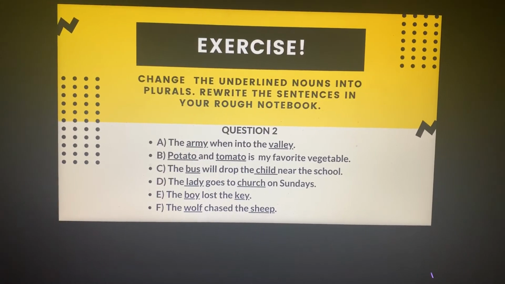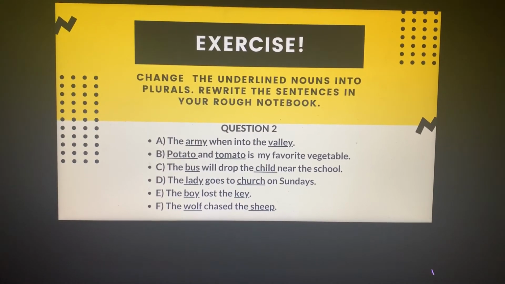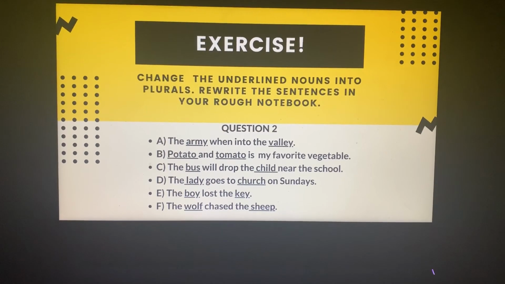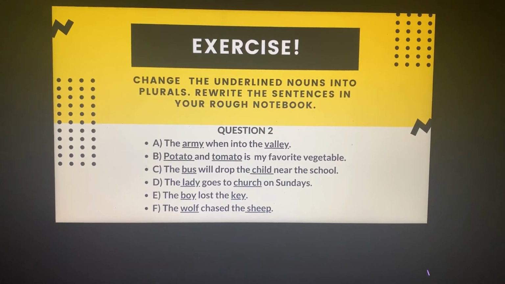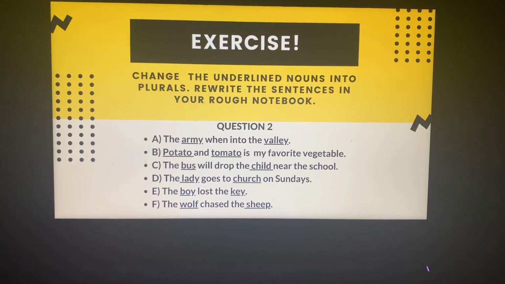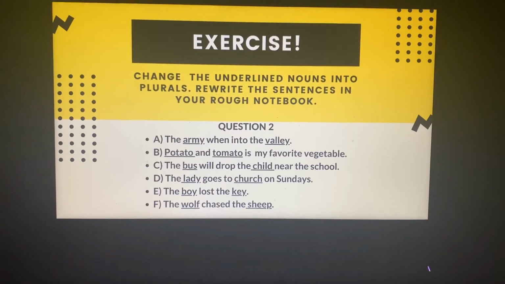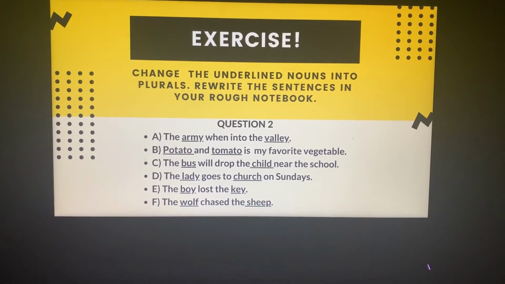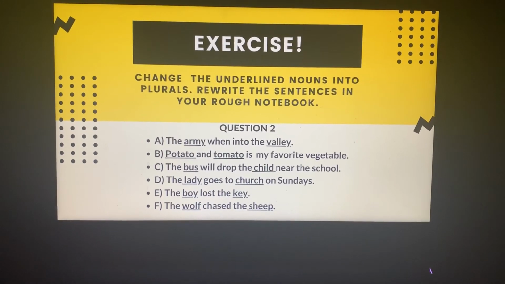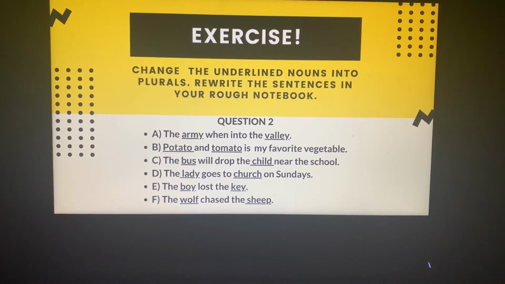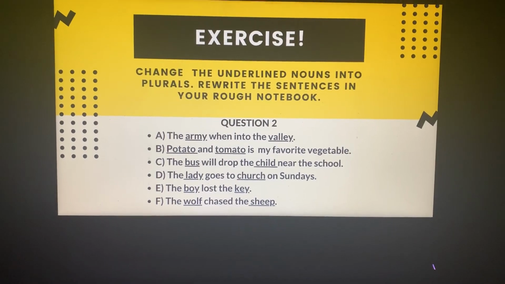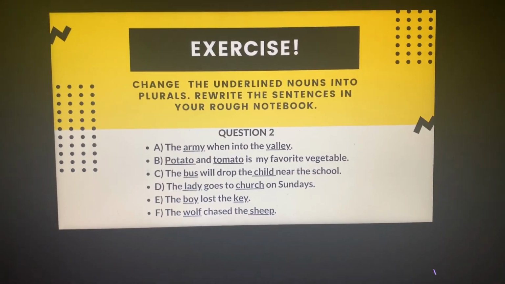So when I change this sentence into the plural form, it will be the armies went into the valleys. And valley, the plural will be with S, because the letter before Y here is E, which is a vowel. So here my plural will be valleys with an S and not IES.